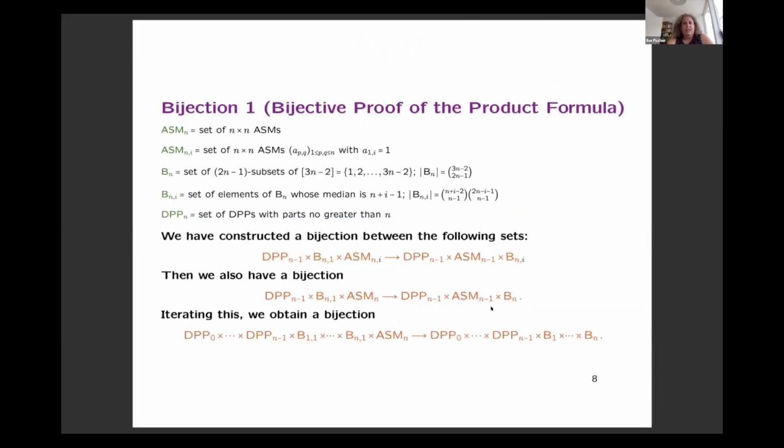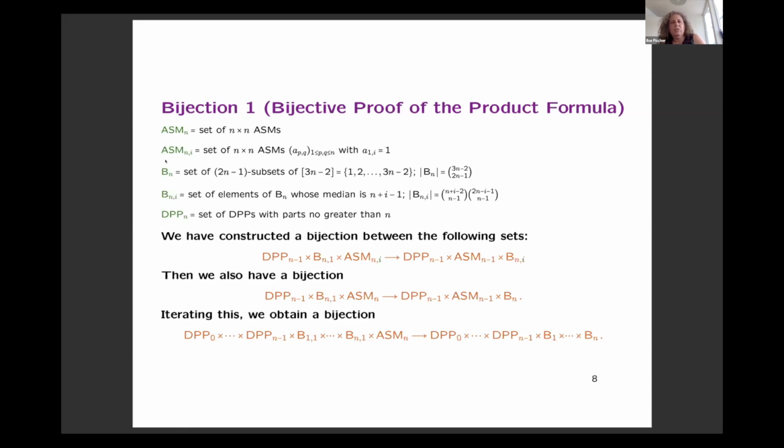Okay, so now I tell you what our first bijection does. For that, I need to define a bunch of sets. First of all, ASM sub n is just the set of all n times n alternating sign matrices. And then i is an additional parameter. That's the position of the unique 1 in the top row of the ASM. One can show that an ASM always has a unique 1 in the top row.